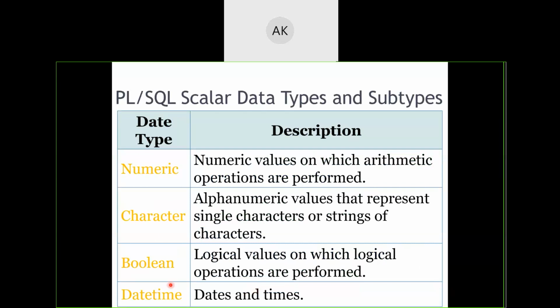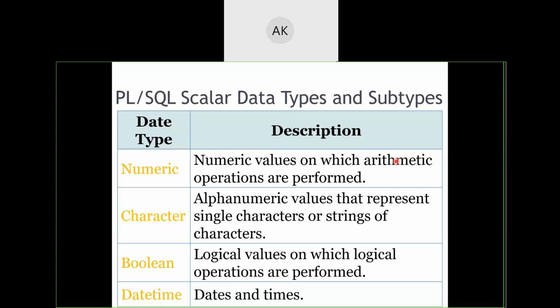What are those scalar data types? First one was numeric or number. This numeric data type will contain all the data values which are numeric in nature, and these values determine what type of operators will work with them. Numerical values usually allow arithmetic operators to be used along with them.